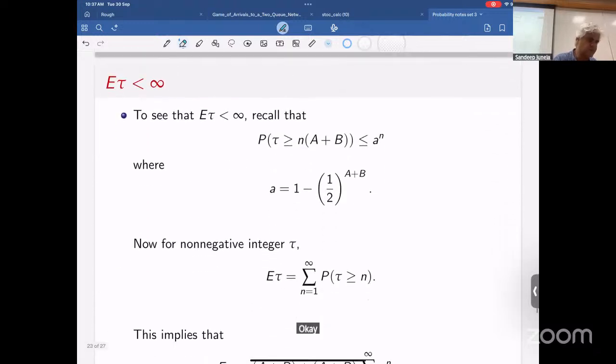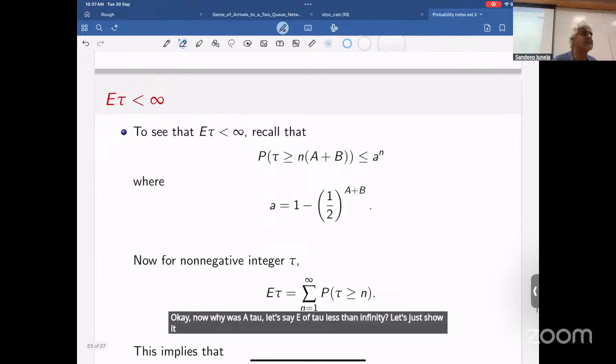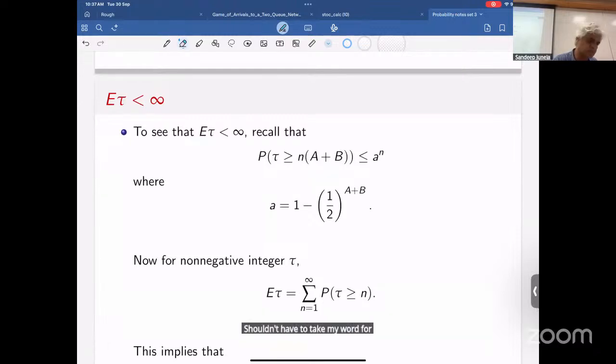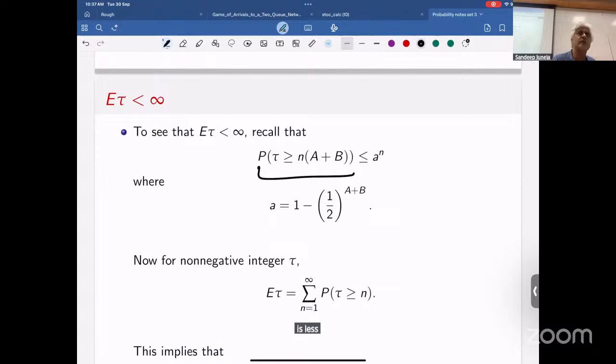Now, why was E of tau less than infinity? Let's just show it for now. You shouldn't have to take my word for it. What we said last time was that the probability of tau greater than or equal to n times (A plus B) is less than or equal to alpha to the power n, because in A plus B steps, I have a clear path which is going to make me get out of this band.